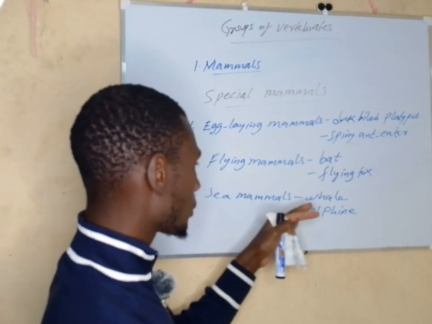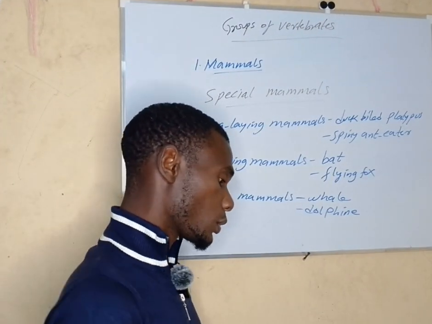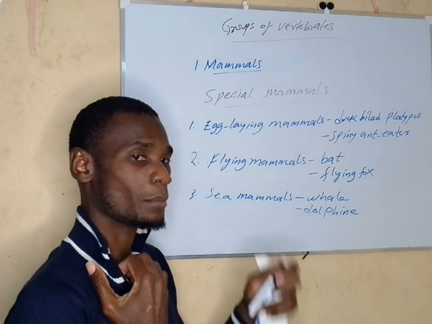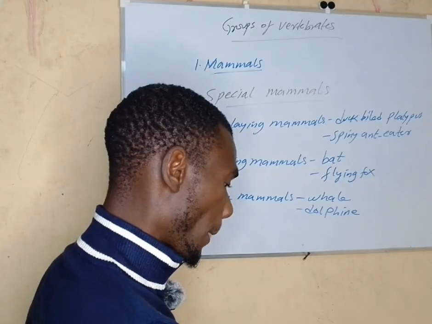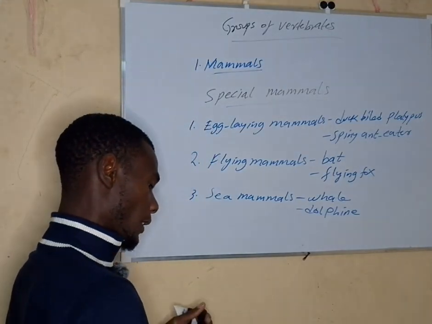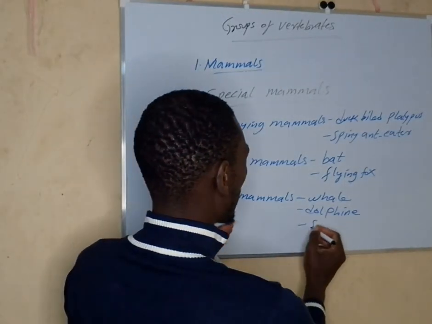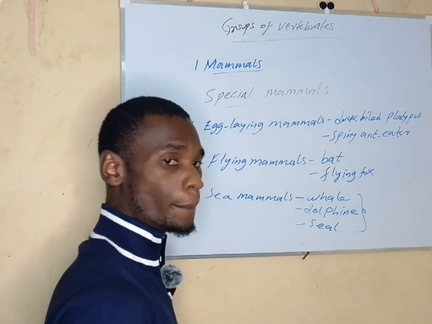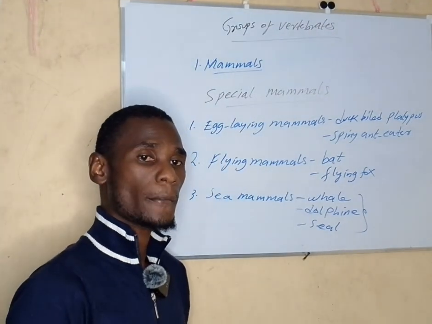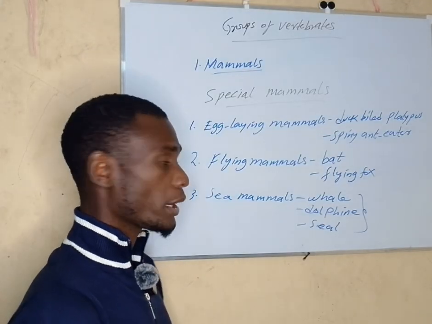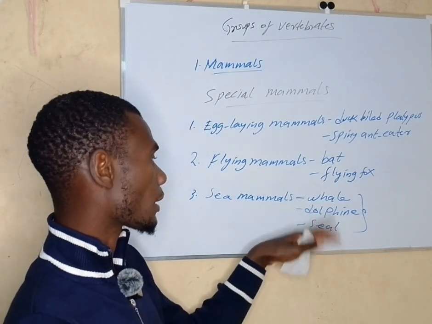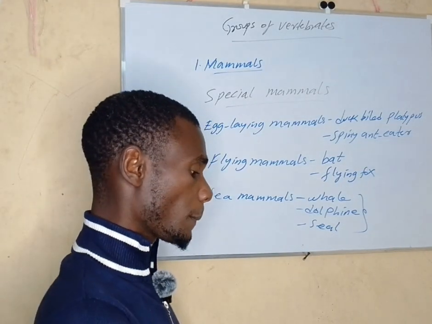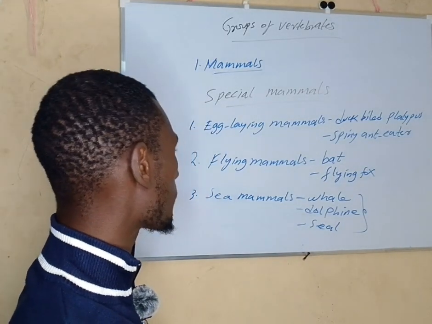So those two animals live in the water. And we also have another one called the seal. They are only those three. According to this grade, we are only allowed to look at those three mammals that live in the sea. So they are called sea mammals.